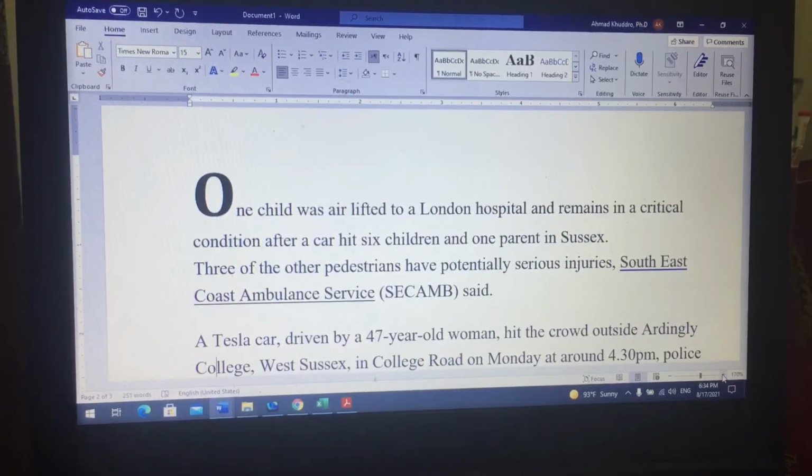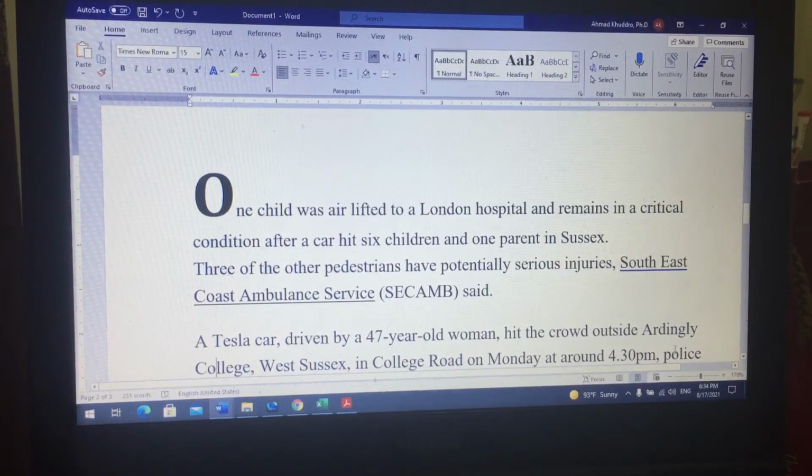We need to establish as translators what the translation of this service is called. Of course, this is quite important because it will occur further down in the text as it is shorter to write than South East Coast Ambulance Service. Now let's carry on reading.